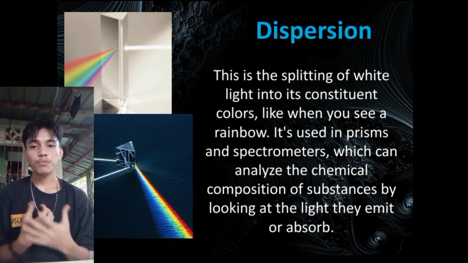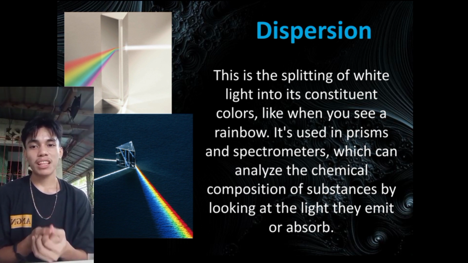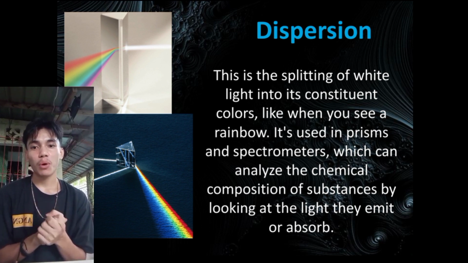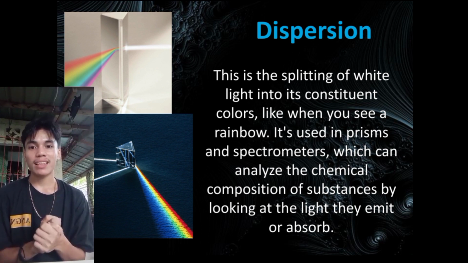So now, let's proceed to dispersion. It is the splitting of white light into its constituent colors, like when you see a rainbow. It is used in prisms and spectrometers, which can analyze the chemical composition of substances by looking at the light they emit or absorb.